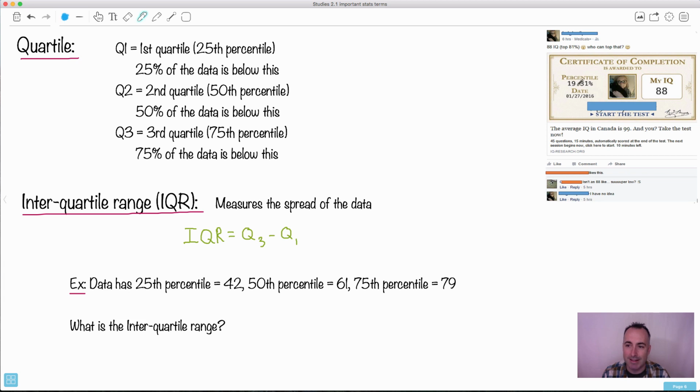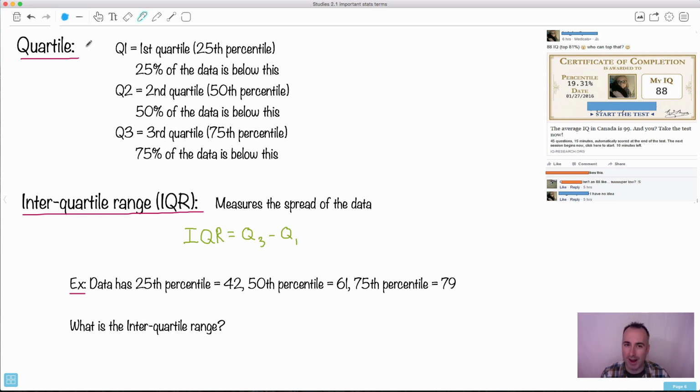It says percentile, 19.31. If you think about it, if you're in the 19th percentile, what does that really mean? It doesn't mean she's in the top 81%, or this particular person here. It means that there's only 19% of people that are below you. In other words, you are in the bottom 19%, you could say. So that's actually really bad. I like this person says, isn't an 88 like super low? I have no idea. I guess some people have to have this. But IQ tests, of course, are a whole other story, right? They're not necessarily tests of intelligence, just your ability to do well in IQ tests.